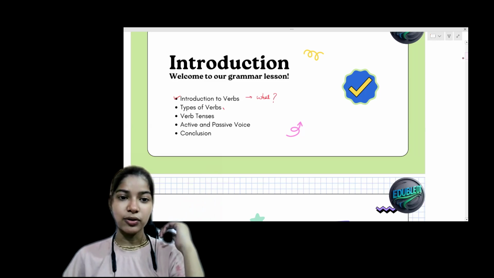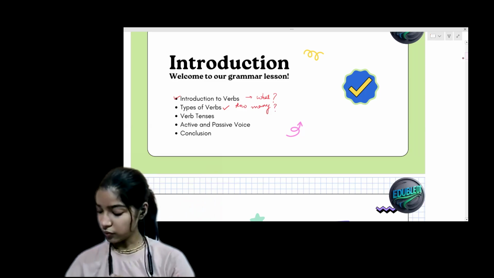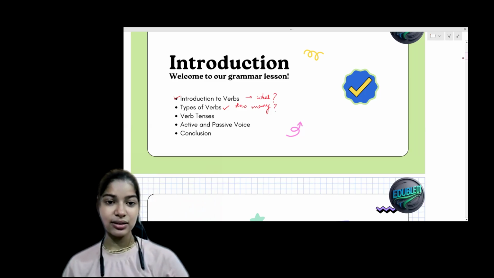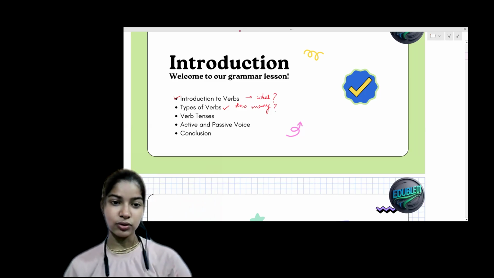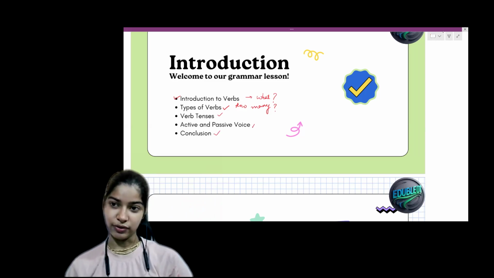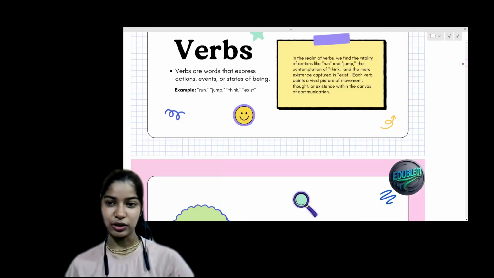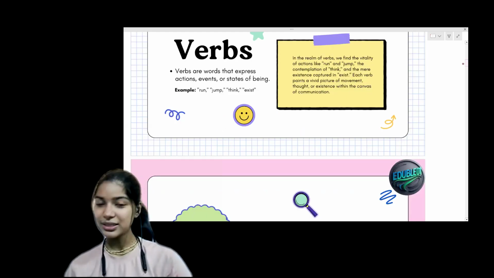Then we are going to do the types of verbs: how many types of verbs we have and what they are. Then verb tenses, then active and passive voice, and then the conclusion of the video. So these are the parts that are going to be in our video. Okay, so now let's start.